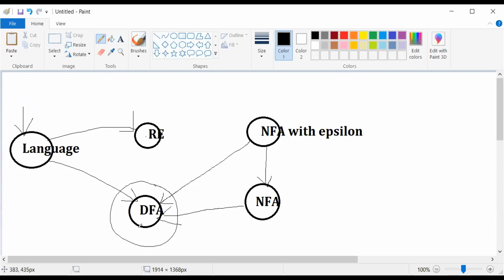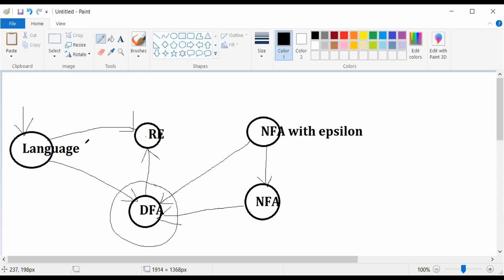Now what I want to do is construct the regular expression from this DFA. Once I have drawn the DFA, it is very easy for us to construct the regular expression from it. Now please try to understand that.